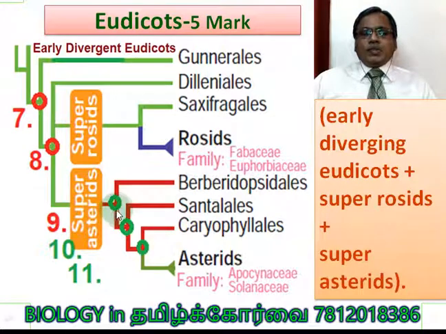Under super asterids, Berberidopsidales, Santalales, Caryophyllales. So these are the 3 groups. The last group is asterids. Under asterids, 2 families are highlighted: one is Apocynaceae and another one is Solanaceae. So totally there are 11 common ancestry, or 11 points of branching found, right?